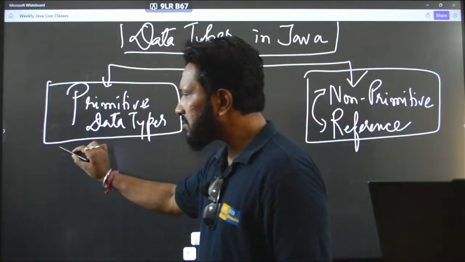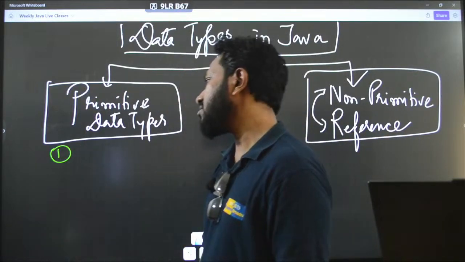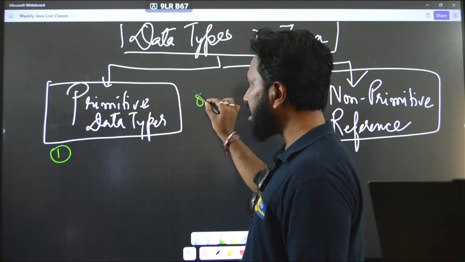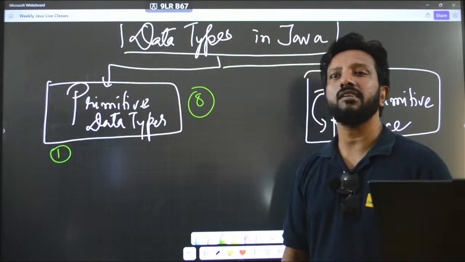The first primitive data type is, actually first of all let me just name them, there are 8 primitive data types in Java.